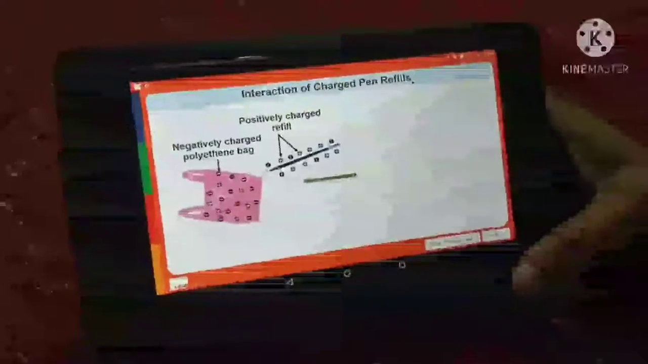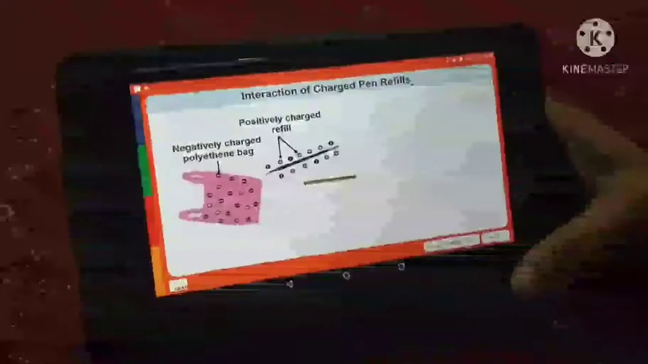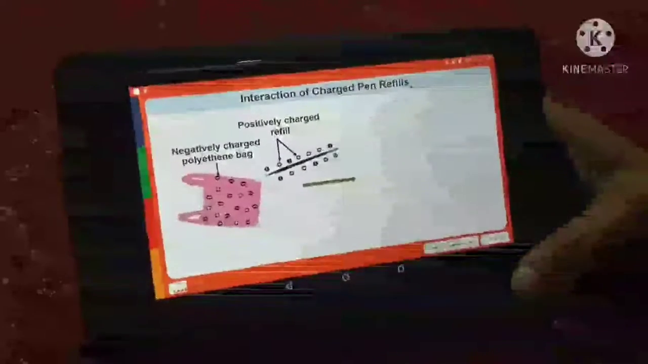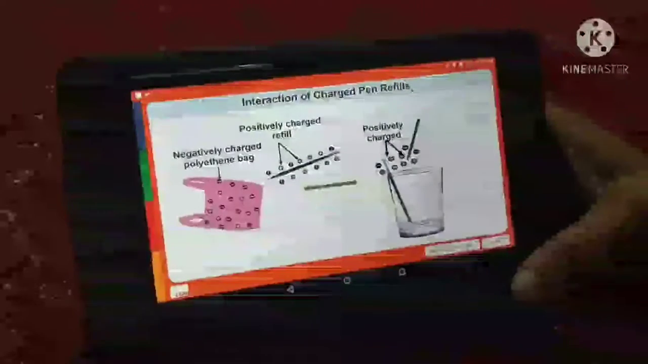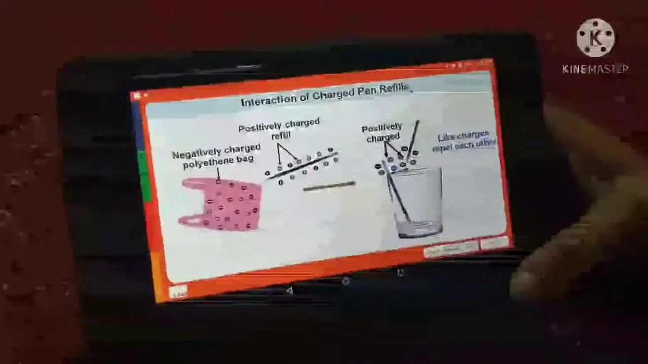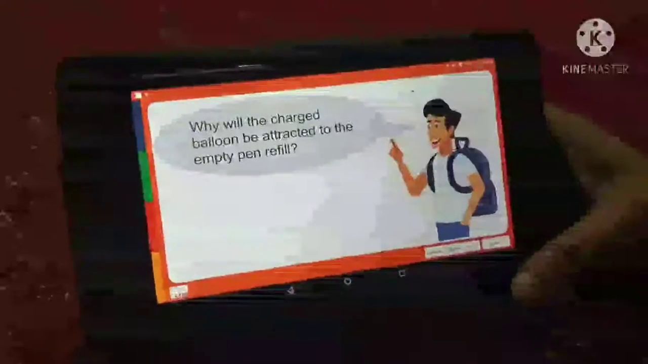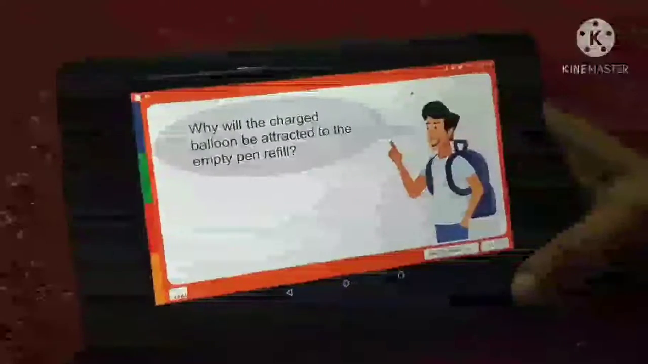In the situation where empty pen refills were rubbed against a polythene bag, the refills acquired a positive charge. Since like charges repel each other, we saw the refills repel each other. Now, can you tell me why the balloon will be attracted to the empty pen refill?